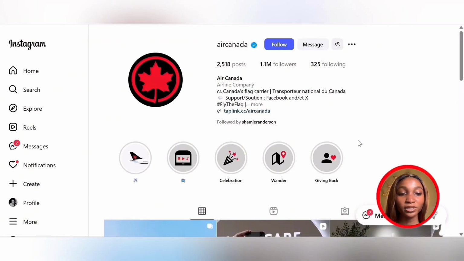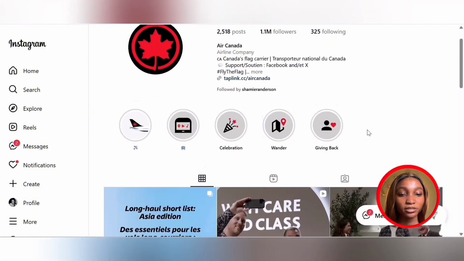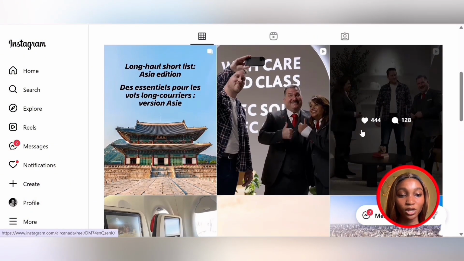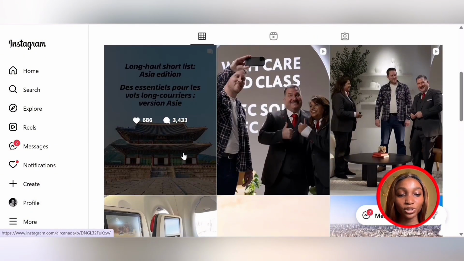using Apify. So here I am currently on Air Canada's official Instagram page, and these are all of their posts. So what we want to do is to get some of the comments from their post.